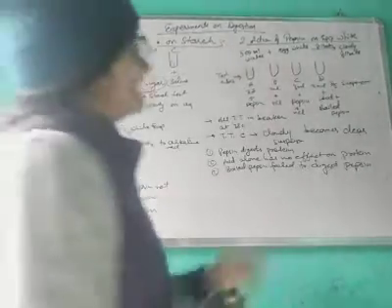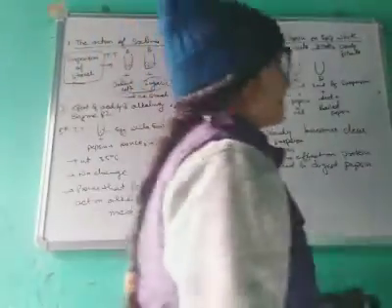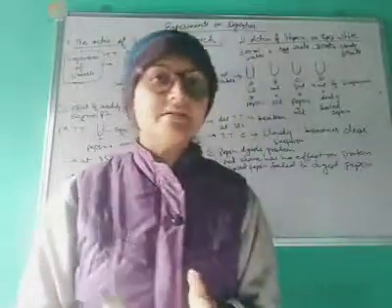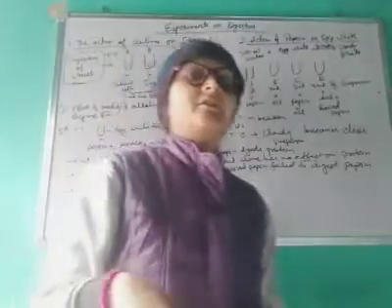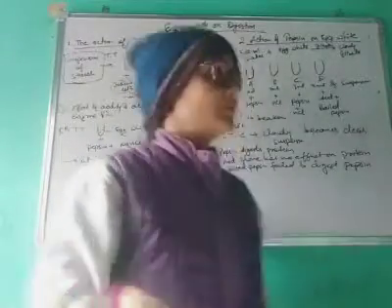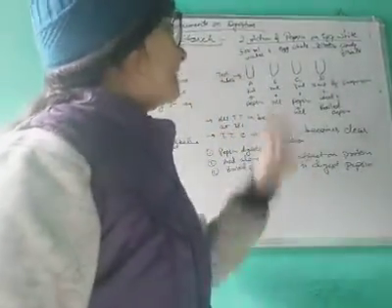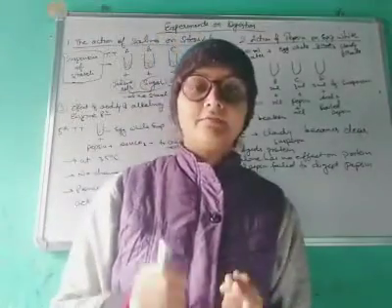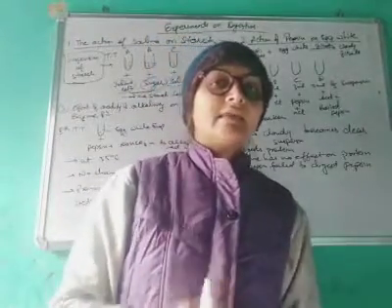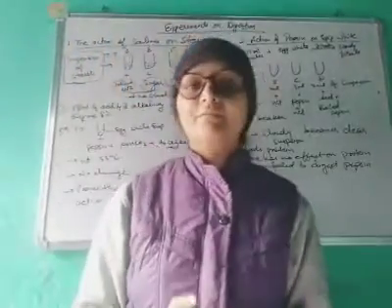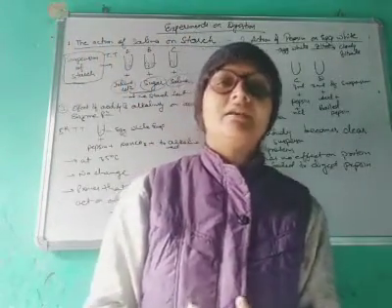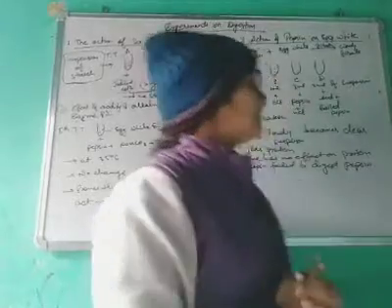Another experiment is the action of pepsin on egg white. You have to take egg white and mix it in 500 ml of water. We make a mixture of it and then filter it, and the filtrate will come. It will be a cloudy suspended filtrate.